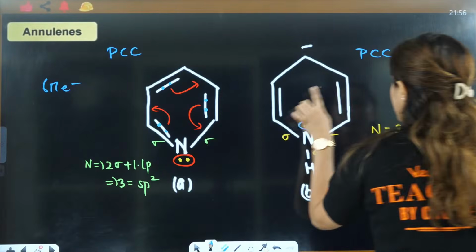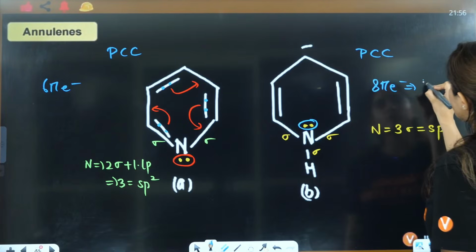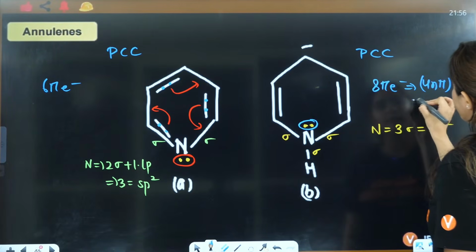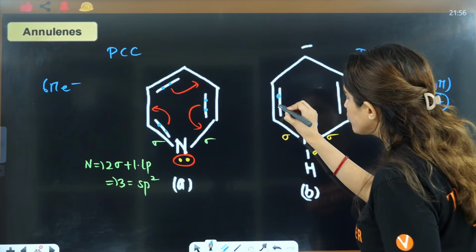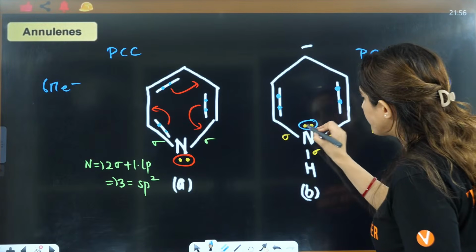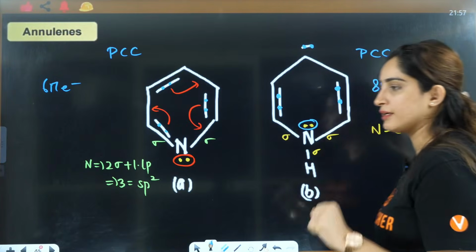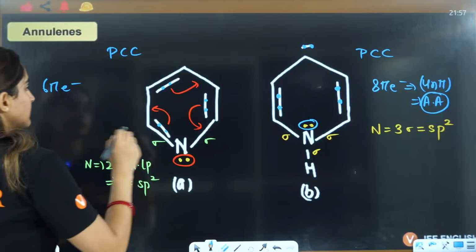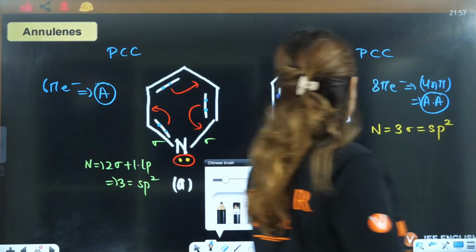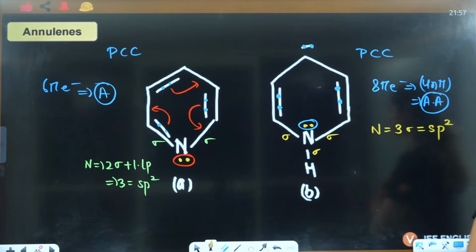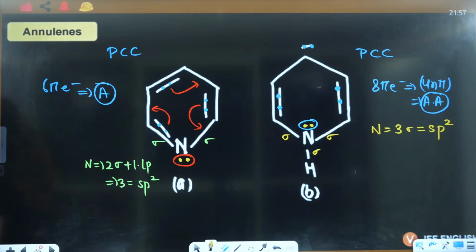Here you have 1, 2, 3, 4, 5, 6, 7, 8. 8 pi electrons means it will be 4n pi. That means it is anti-aromatic, right? 1, 2, 3, 4, 5, 6, 7, 8. That's how you have 8. This is 6, so that will be aromatic in nature. Got it? Tell me guys if that is clear to all of you or not.